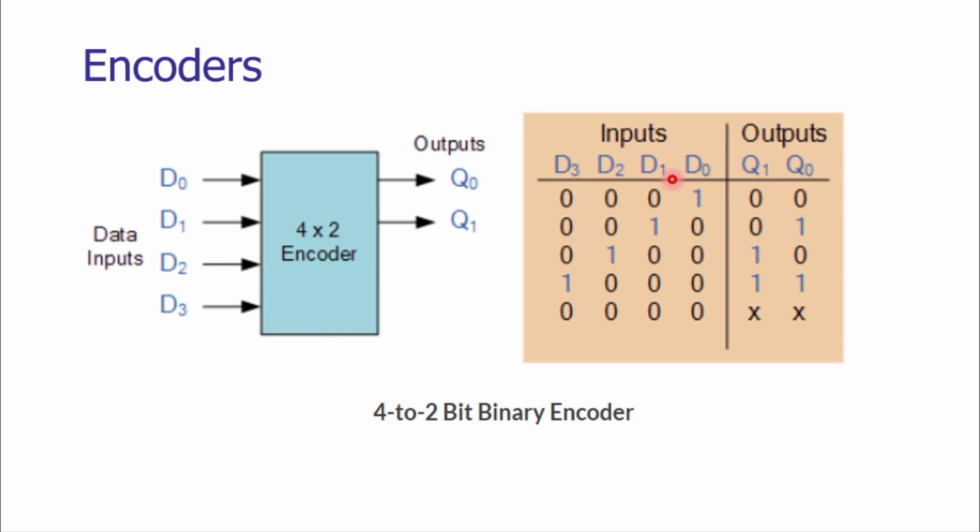So for D1 equal to 1 and D2 equal to 1, Q1 and Q0 would be 1 1. The same would be there for D3. It is a clash, and that creates confusion, and that is the major drawback of the 4 to 2-bit binary encoder. So how to solve this problem? To solve this problem, we have to prioritize the input data lines, and based on the priority, we can generate the output. How this works, we will see in the next slide.